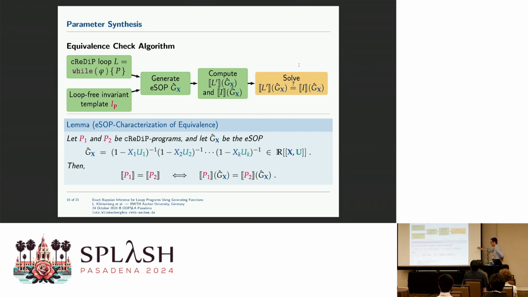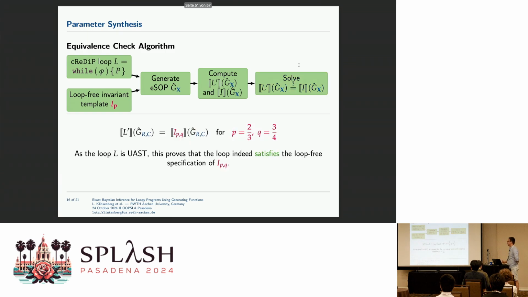Yeah, this is what's written here again. So if we have two programs, they're equivalent exactly if they're equivalent on this one specific input, because it captures all possible ways the program can behave. Now in this case, you have to trust me or look in our paper. We can see that for these two things, it's exactly the same if we take for P the parameter value 2/3 and Q 3/4. And this can be automatically derived by a tool we have implemented. So it gives you these parameter instantiations. You just plug in some invariant template and it computes you these kind of things.